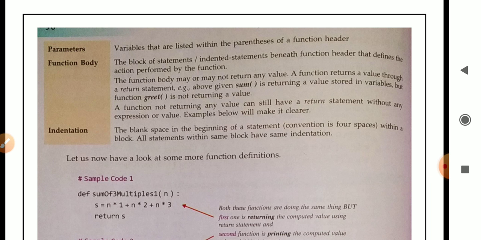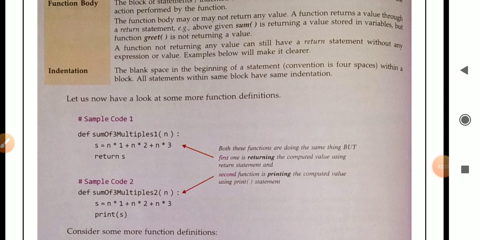Last, indentation, the blank space in the beginning of a statement within a block. All the statements within the same block have the same indentation. If a function is not returning any value, then we can use a return statement but no expression. We can simply write return but no variable name will be written with return. Let us now have a look at some more function definitions.